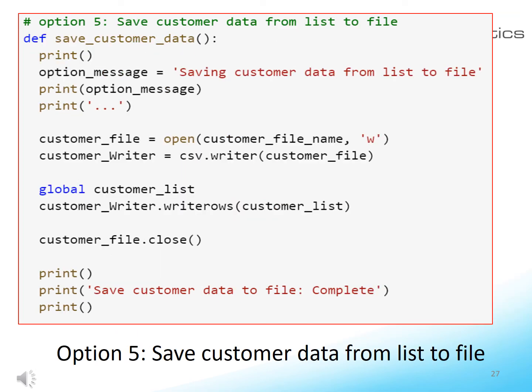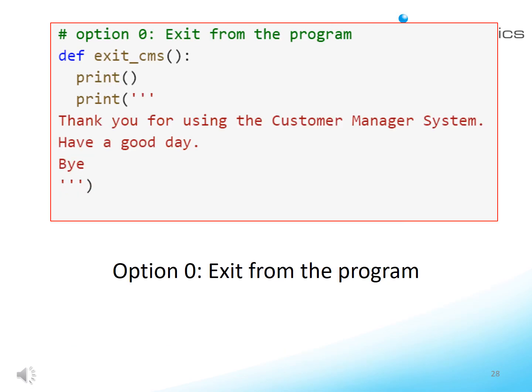This slide demonstrates writing data to a CSV file through a CSV writer. This function is also called by the resetting function to reset the customer file. This function prints a thank you message when the user enters option 0 to exit from the application.